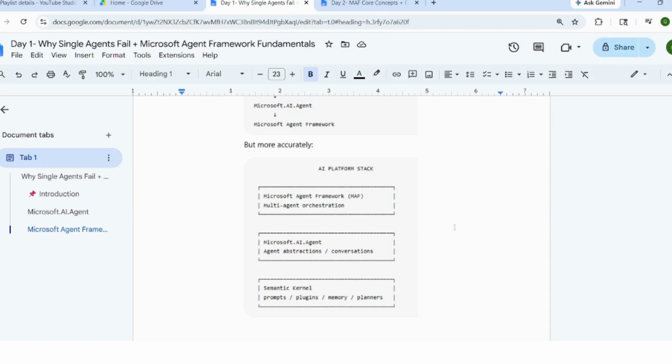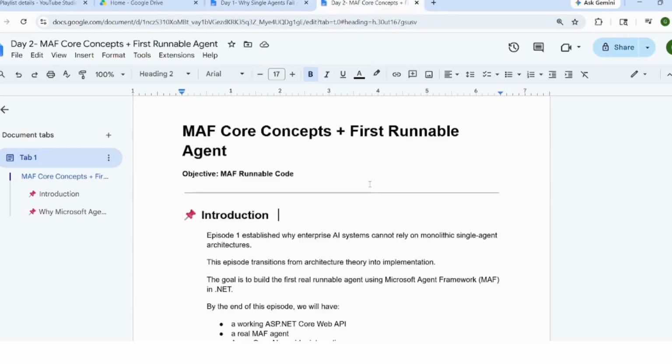Microsoft AI agent, we already discussed in one of the playlists, is for agent abstraction and conversation, when you do a chat conversation either in a persistent mode or response pattern. And Semantic Kernel is directly putting prompt, plugin, memory, planner, which you already did in the playlist with day 1 to day 18. So this MAF will extend that, creating a pure MAF agent.